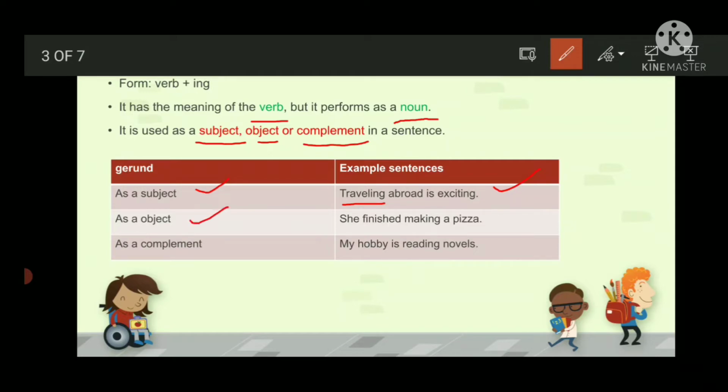As an object, she finished making a pizza. Making a pizza. This is acting as an object. Making is a gerund over here. As a complement, my hobby is reading novels. So gerund is acting as a complement over here. So in this manner, what we can say that gerund acts as a subject, object, and also complement.